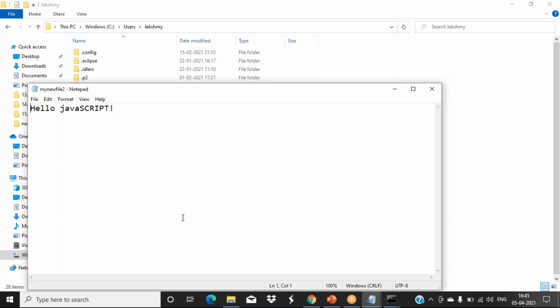The same examples, because writeFile and appendFile are what we use for updating. So writeFile replaces the existing file and creates a new file with the new content. appendFile means it will add the content at the end of the file if it exists, or else if it does not exist, it creates a new file. Okay, fine. Any doubt?